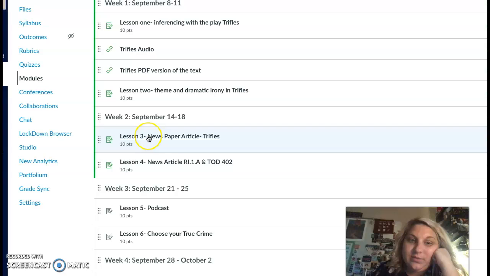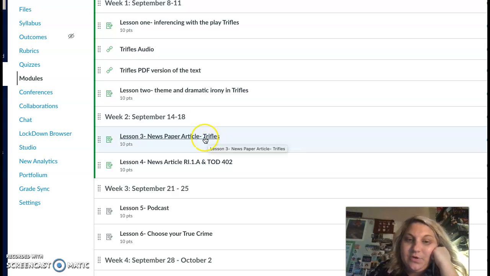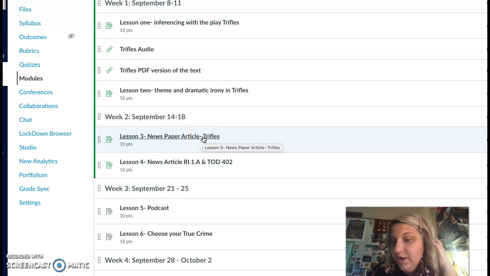You have lesson 3, which is the newspaper article over the true crime event of Trifles. You'll notice that the names are a little different because this is about the real people and the real event. And some of those things were changed to fictionalize the crime for the play that you read. You'll answer the questions and do the who, what, when, where, why in your OneNote on your reader's notebook.